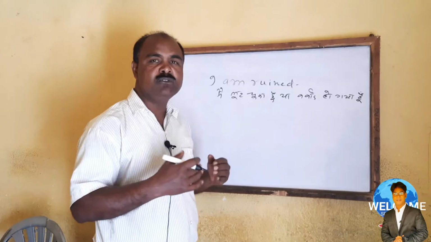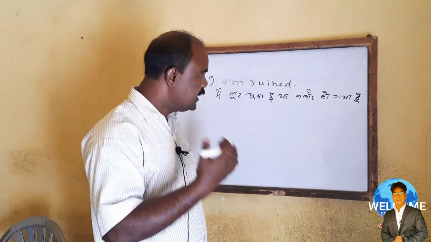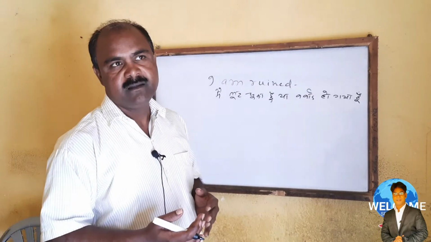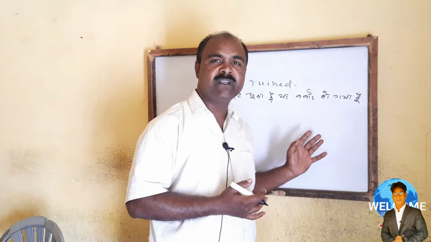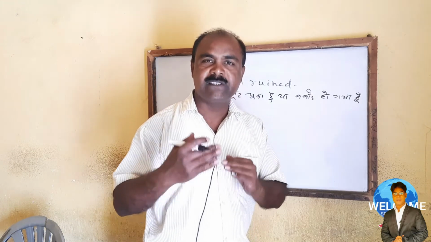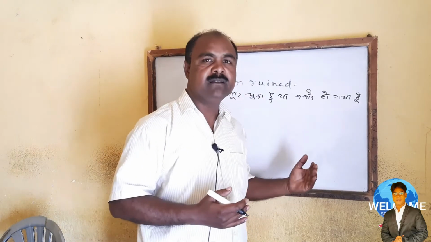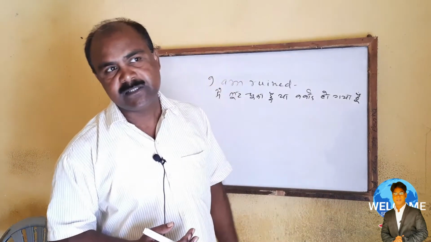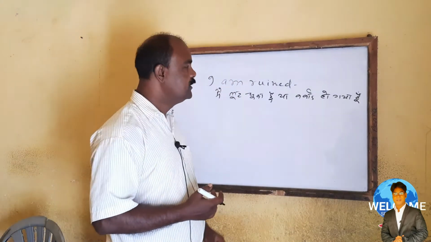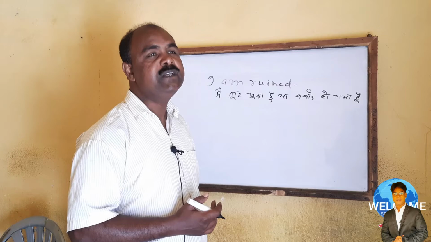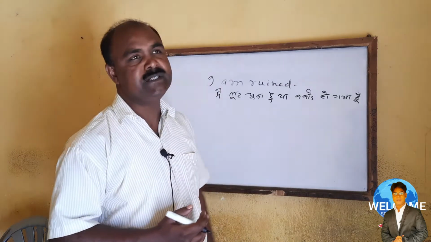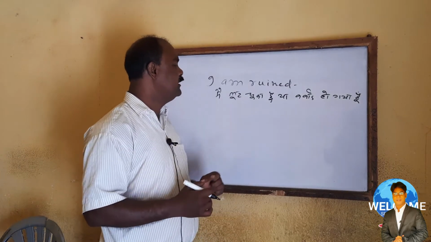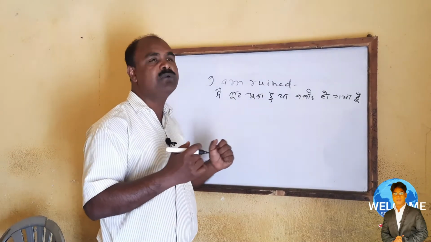It means चुका हूं, चुके हैं, चुकी है, and गया है, गए हैं, गई है. That is from your present perfect tense, and if you solve this sentence according to that, then your sentence will be wrong. In that situation you have to use this structure, which will be suitable in your sentence. I am ruined means मैं लूट चुका हूं, मैं बर्बाद हो गया हूं.